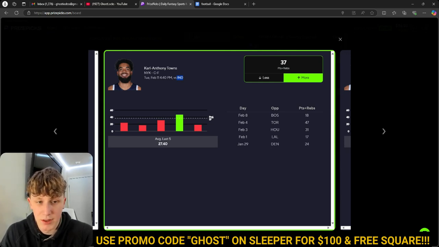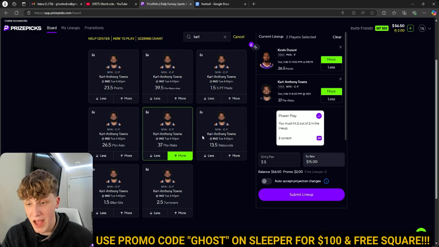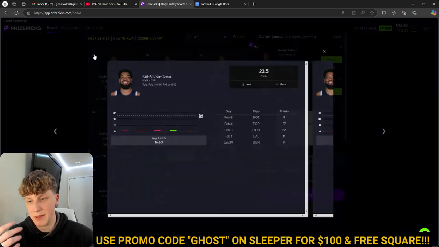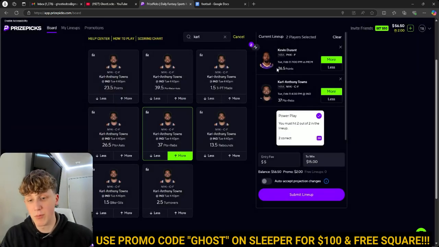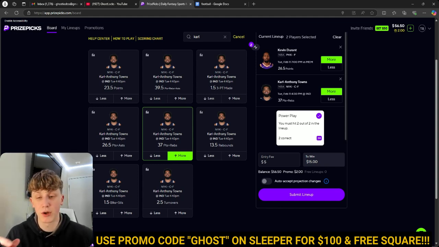I think he could get this done either way. He should see a lot of rebounds in this game. His line's 13.5. I honestly don't hate that either. I was about to take the over on that, but I just think he's going to score a lot in this game too. At 23.5, I don't even hate that either. Again, this is another game where it should be very high scoring. I think the over-under is set at 238 or 239. So we should see a lot of points scored in this game.